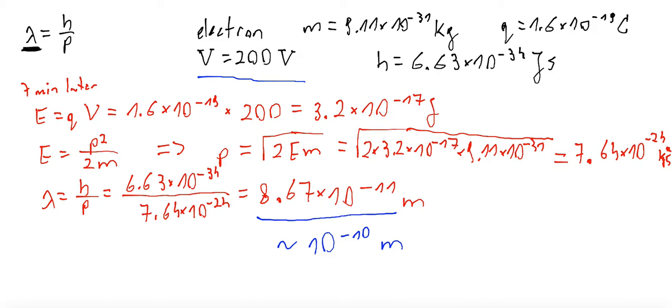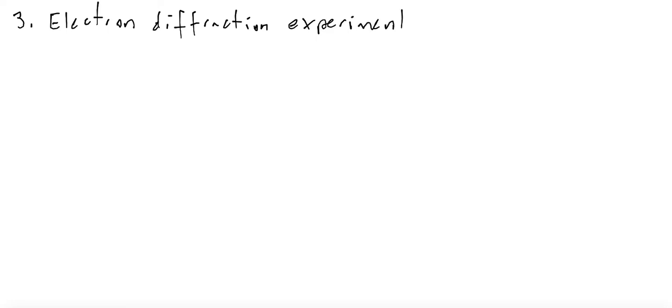Is it clear? Okay, so point number 3, electron diffraction experiment. Okay, so how can we do this, what I've described?